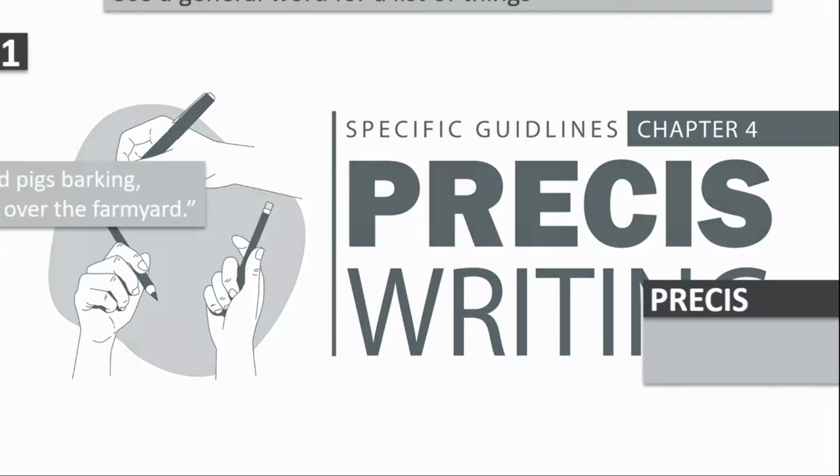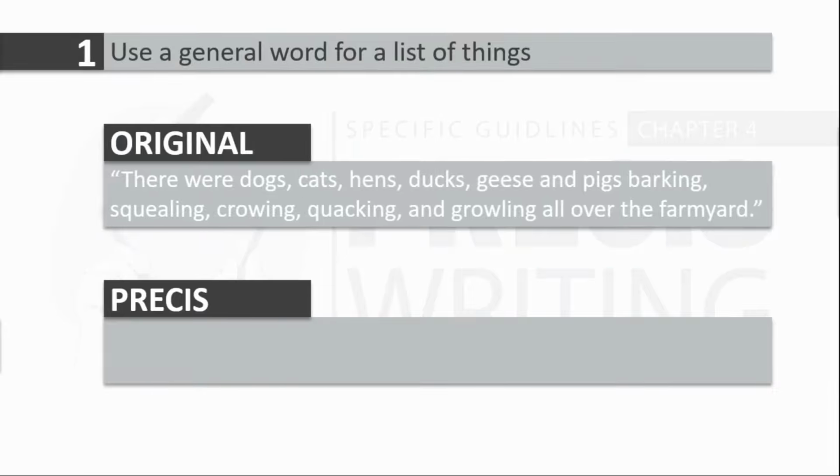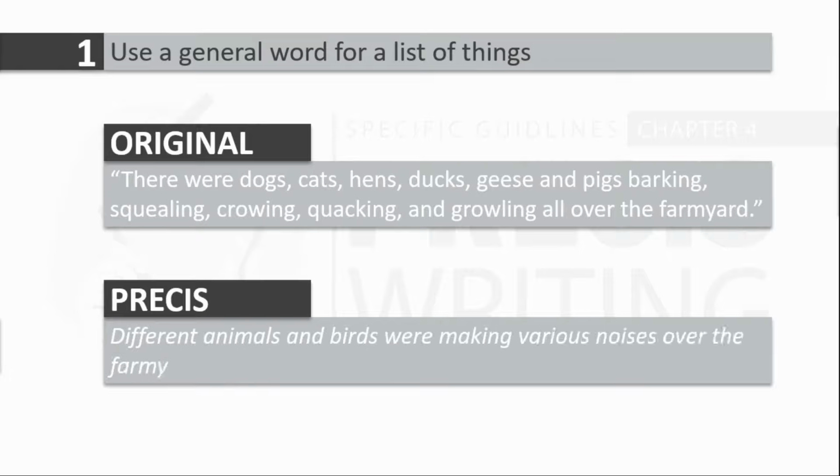1. When a list of things is given in the original passage, a general word should be used to express the idea. Stop the video and read the following original passage on your own. When we compress this passage, we will convey the idea: different animals and birds were making various noises over the farmyard. The number of words exceeds 1/3 of the original passage. This is because the original passage is too small to be compressed into 1/3. Take it as a technique.